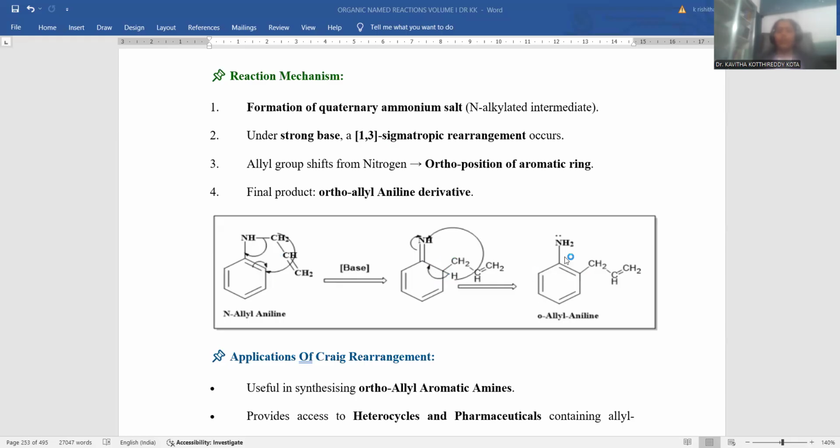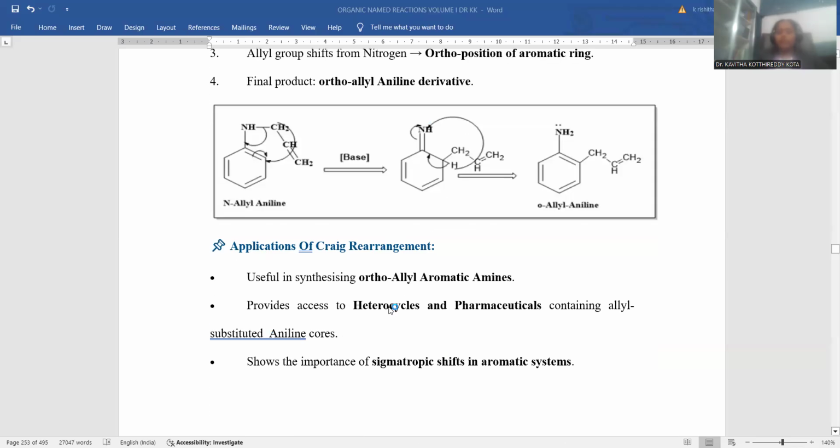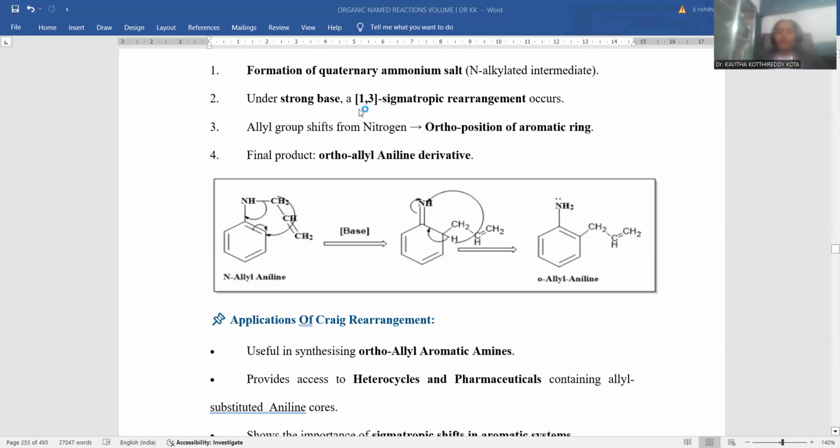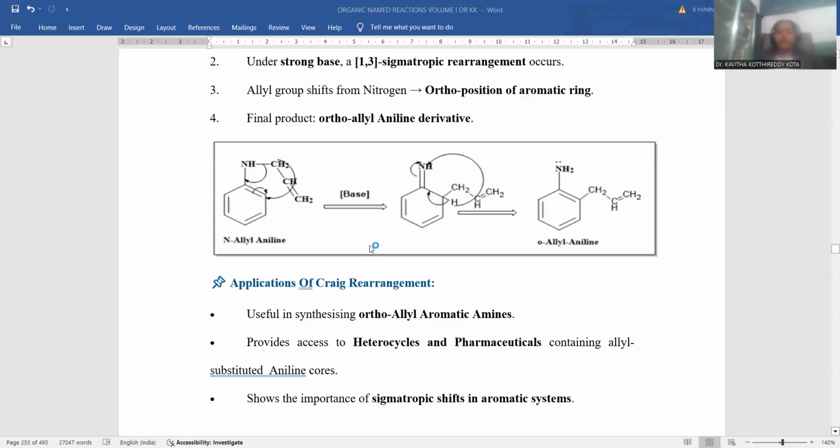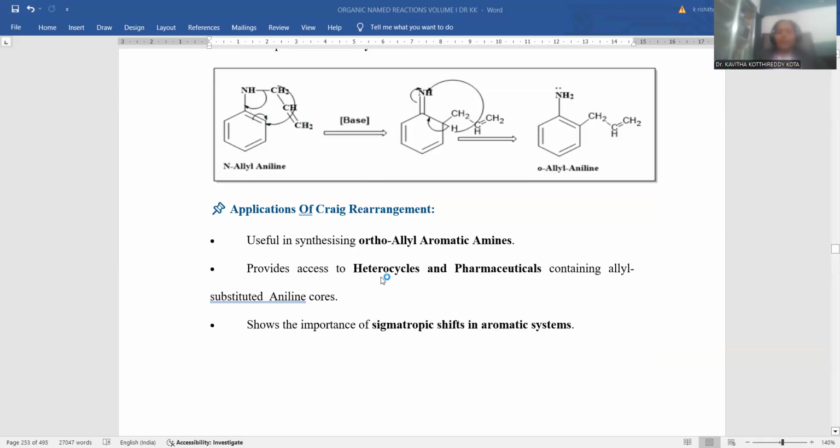That NH group will become NH2 functionality by back polarizing pi electrons towards the nitrogen atom. And here you can notice the allyl group at the ortho position. This is the entire mechanism pertaining to Claisen rearrangement. Why can you say it is a 1,3 sigma-tropic shift? From the first nitrogen atom, first, second, third carbon atom shifting takes place, hence you can designate it a 1,3 sigma-tropic rearrangement. Applications of the Claisen rearrangement.